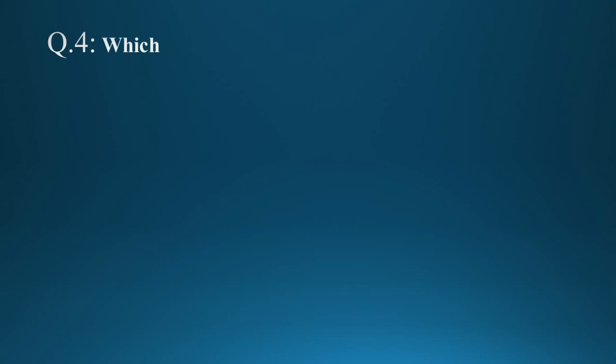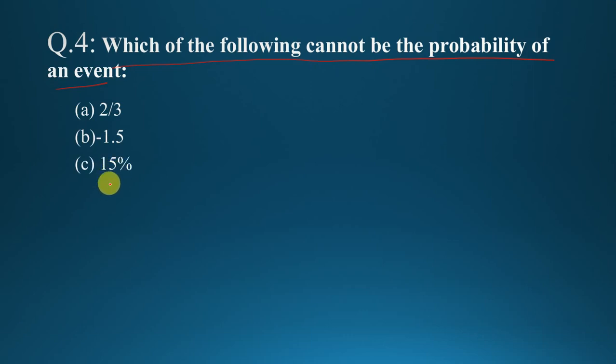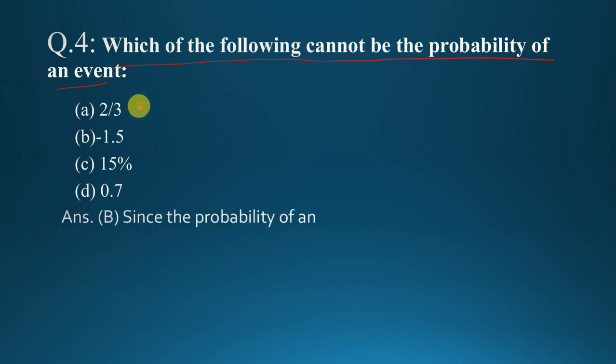Now, question number 4. Which of the following cannot be the probability of an event? A, 2 by 3; B, minus 1.5; C, 15%; D, 0.7. Now, here 2 by 3.